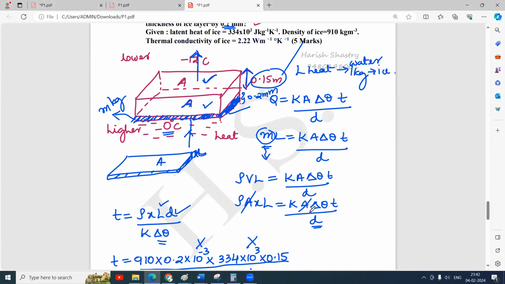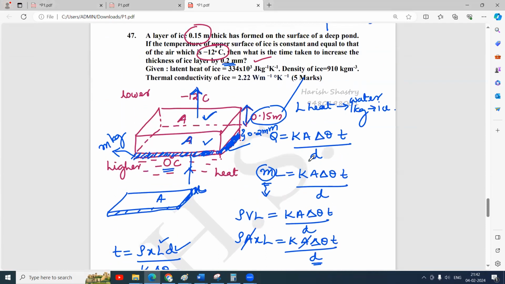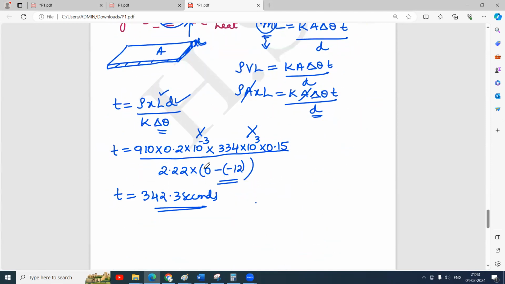So the only thing needed here is to understand how this whole situation is happening. Heat energy from 0 degrees Celsius water will be flowing outside, to the lower temperature surrounding atmosphere, through the ice, and then the extra layer of ice will be formed. As this 0 degrees Celsius water loses heat energy to the outside atmosphere, an extra layer of ice will be formed. So all the terms have to be substituted properly because there are so many distances, so many areas and everything. Thank you. This is the answer finally.